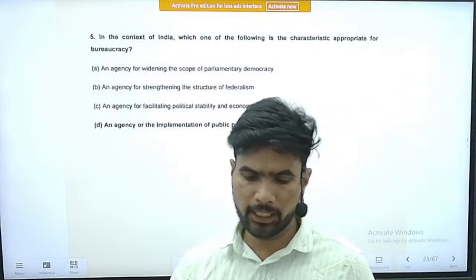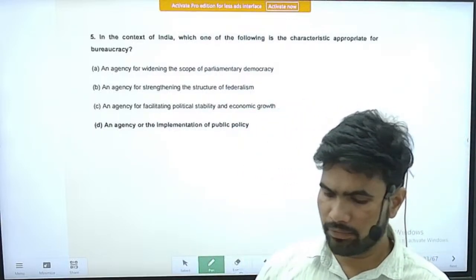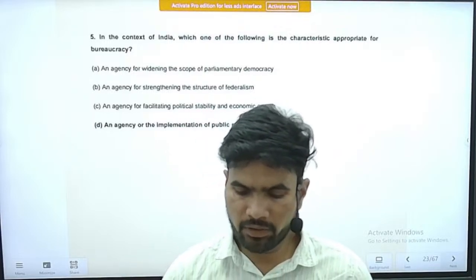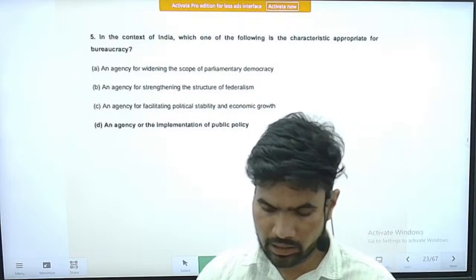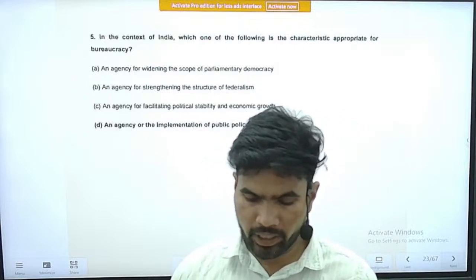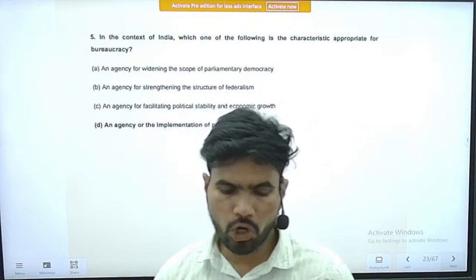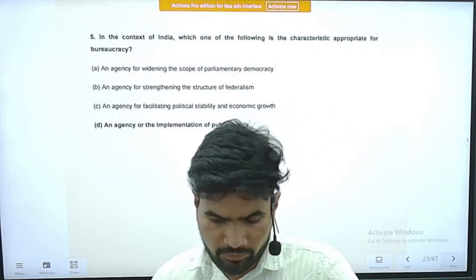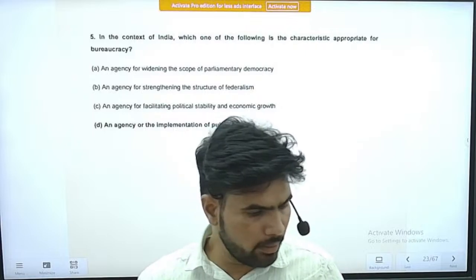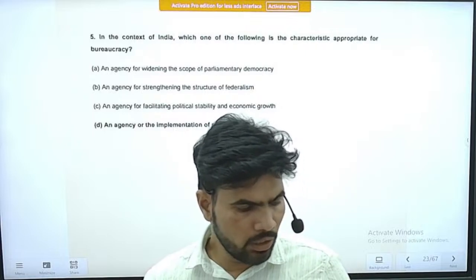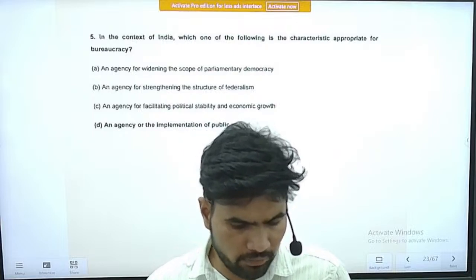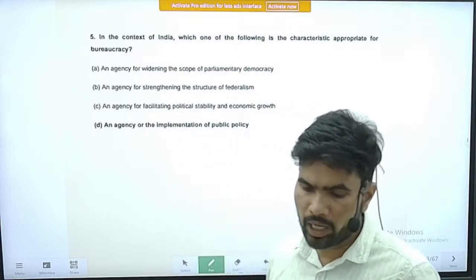Right. Next question, question number 5. In the context of India, which one of the following is the characteristic appropriate for bureaucracy? Option A, bureaucracy is an agency for widening the scope of parliamentary democracy. So it is an incorrect statement. Bureaucracy is not there for widening the scope of parliamentary democracy.